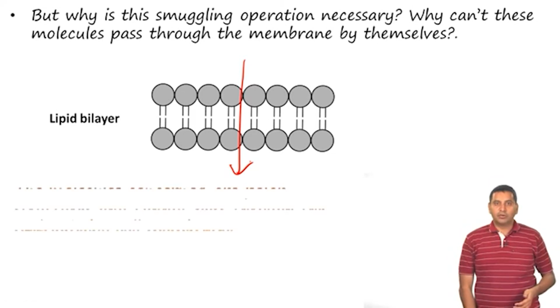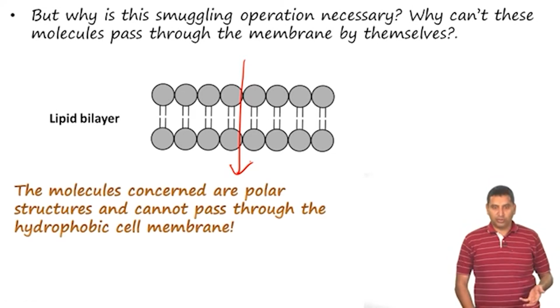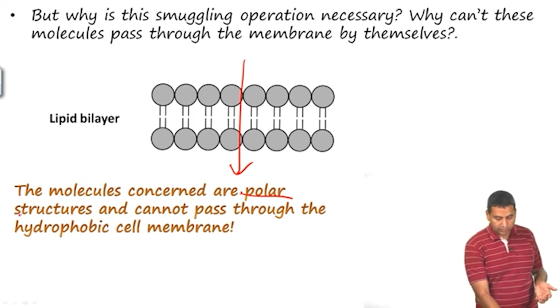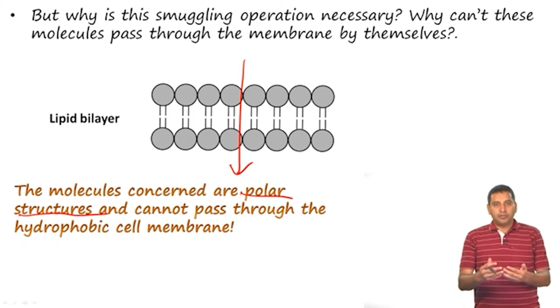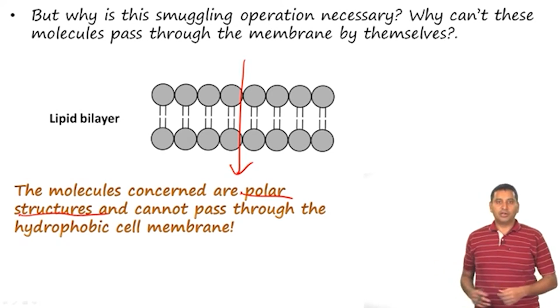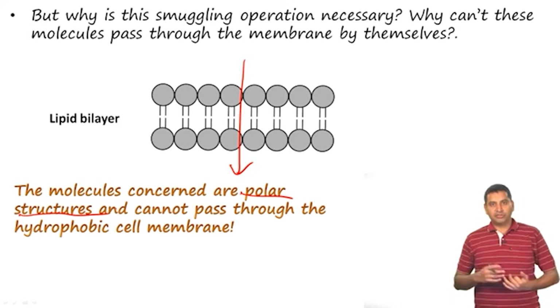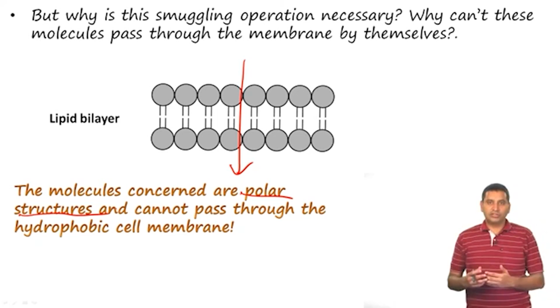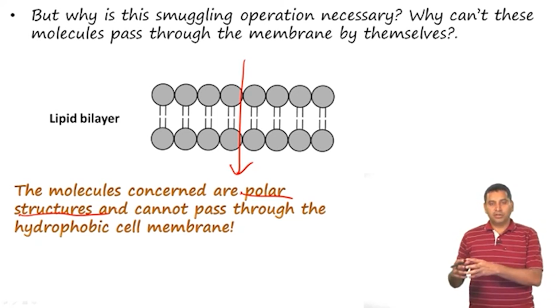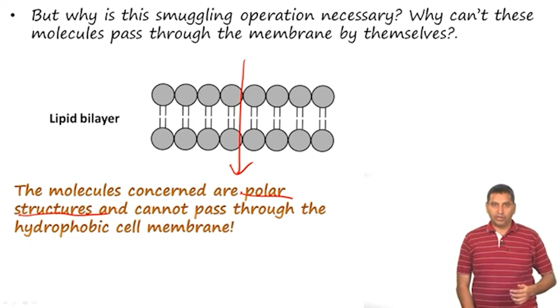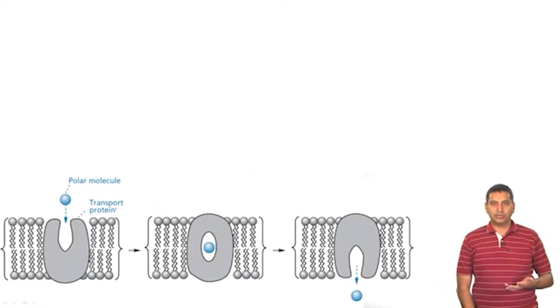So, for a hydrophilic molecule with polar surfaces and polar structures, it is very difficult to cross the hydrophobic cell membrane. And if we do not have a mechanism by which these polar structures are taken in, then it becomes impossible for us to synthesize proteins, nucleic acids or carbohydrates, which are all important cellular components.